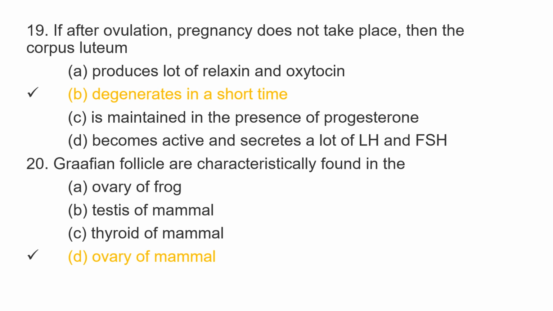The 20th question is, Graafian follicles are characteristically found in the option A, ovary of frog, option B, testis of mammal, option C, thyroid of mammal, option D, ovary of mammal. The correct option is ovary of mammal.